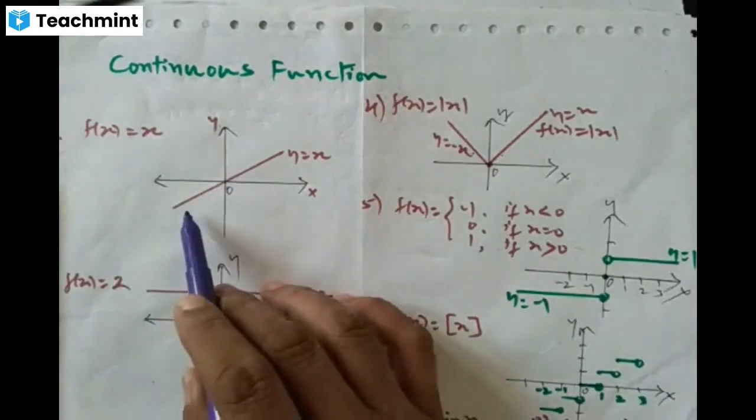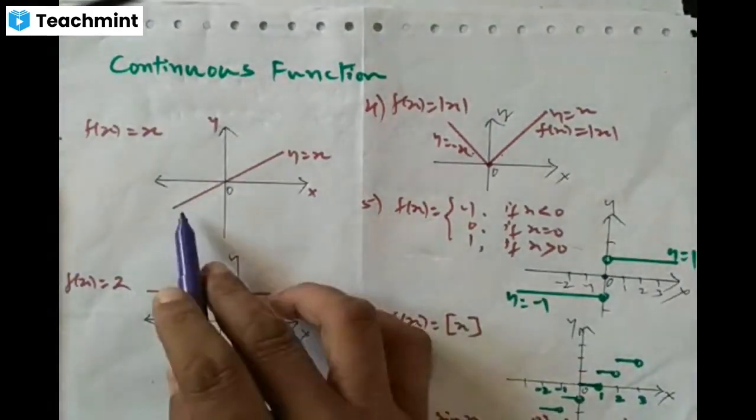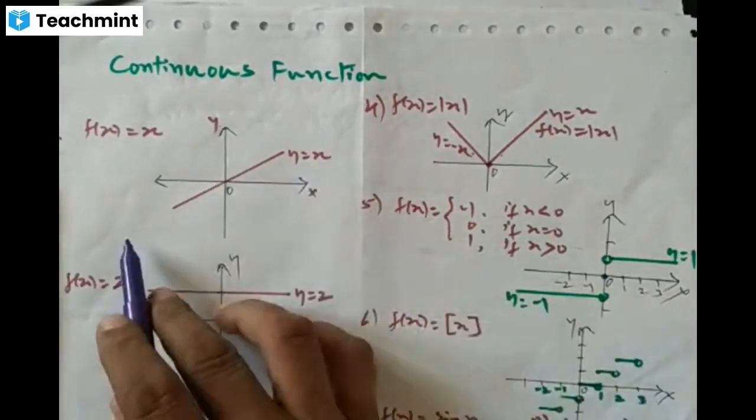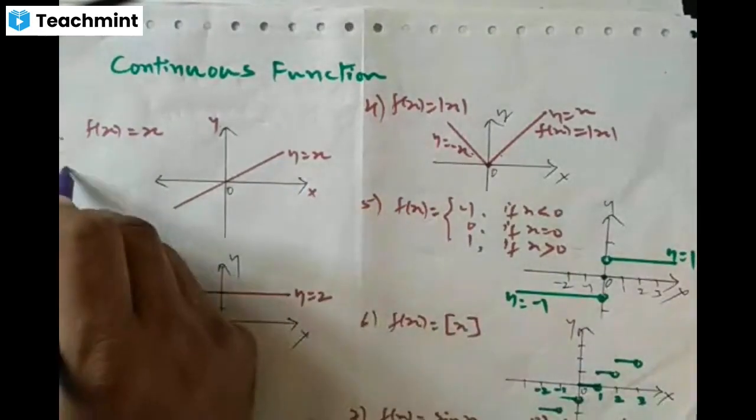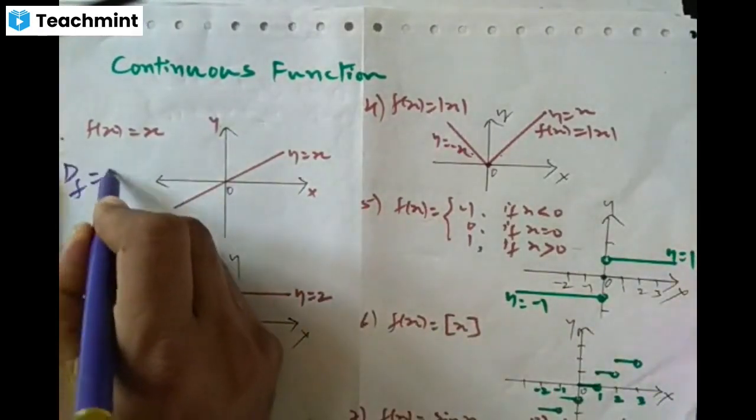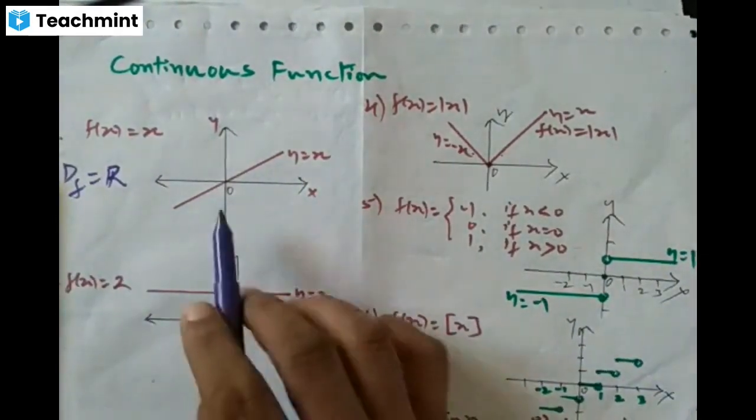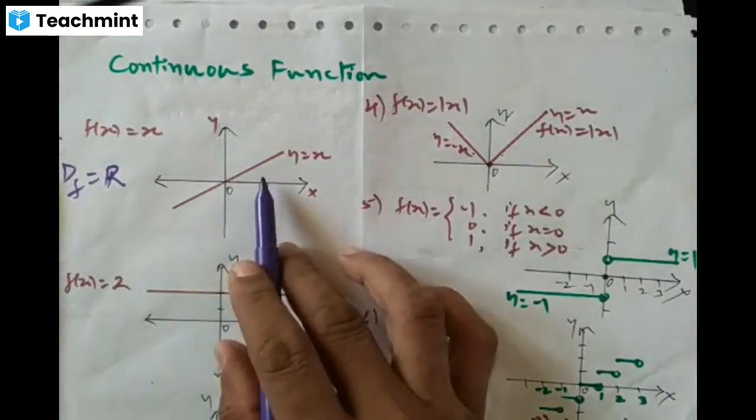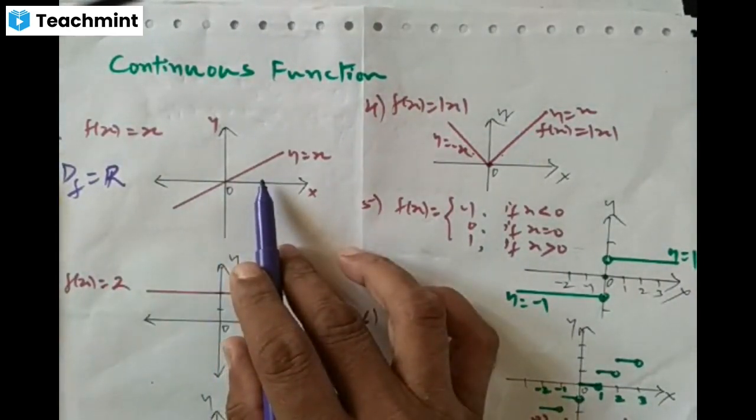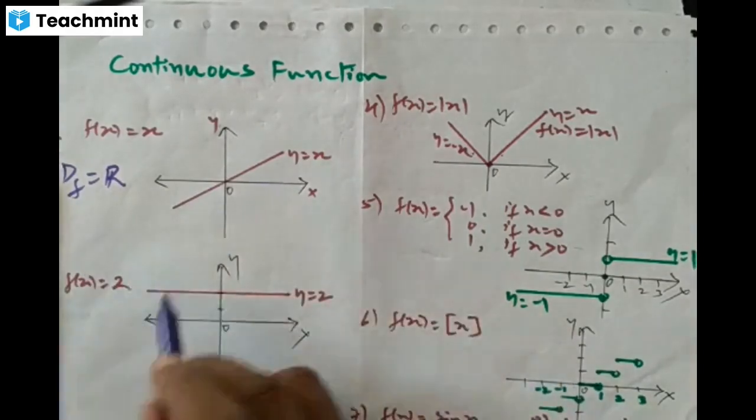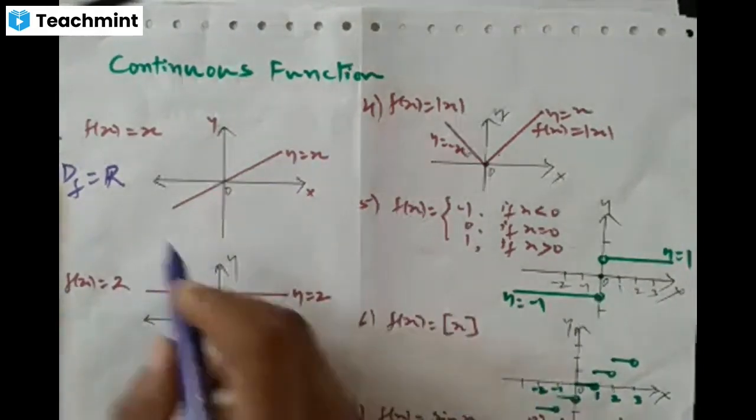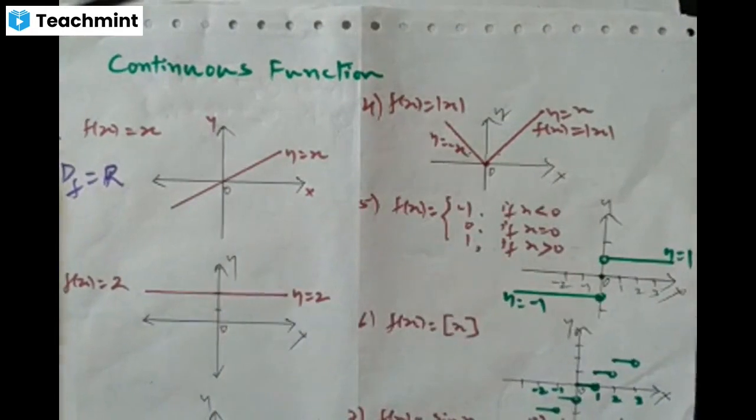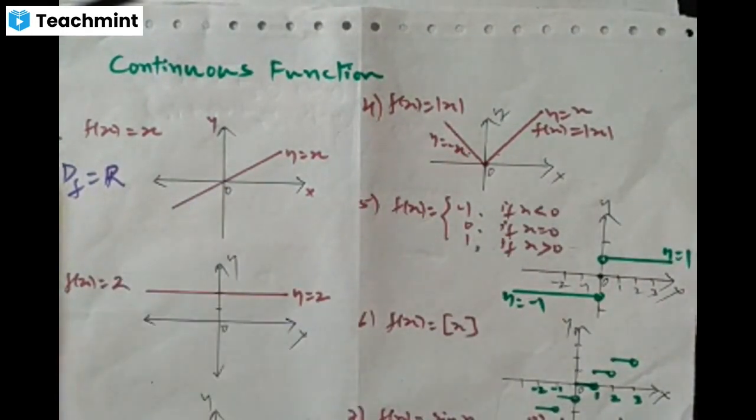See the graph. Is there any breakage in the graph at any point? No. What is the domain of this function? Domain of this function is the set of real numbers. Is there any point in the domain where there is a breakage or jump or hole in the graph? No. So clearly the identity function is a continuous function, which we have already proved, right?